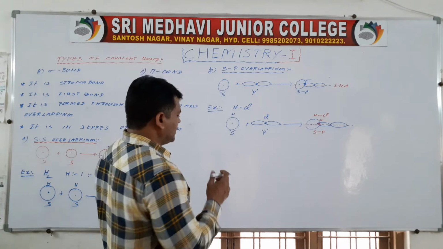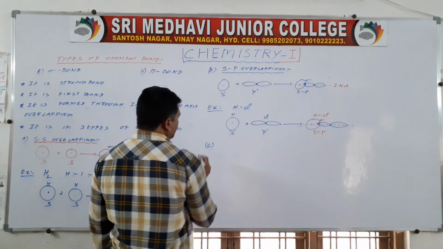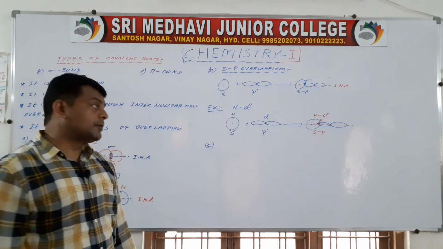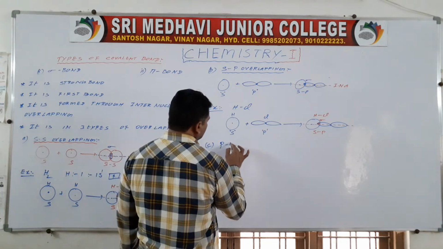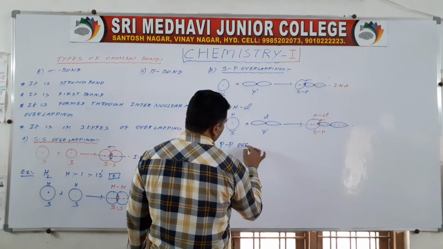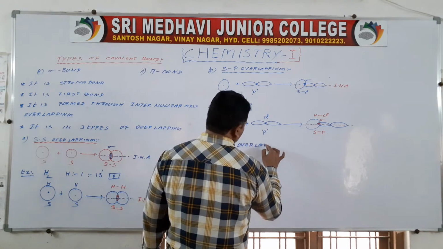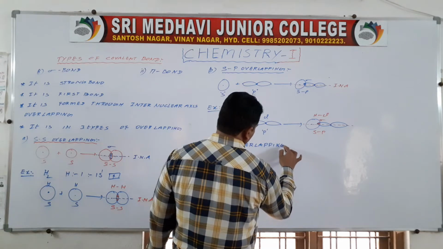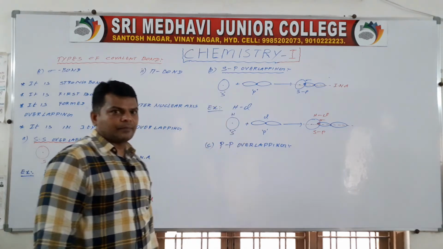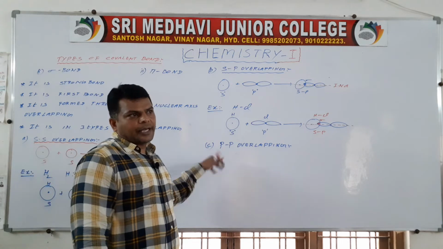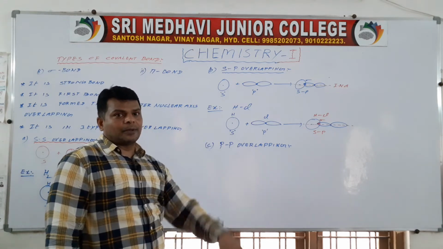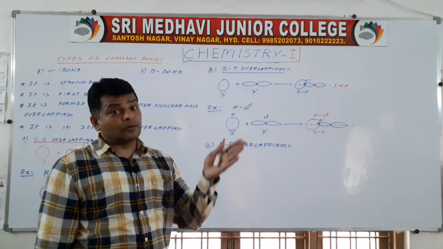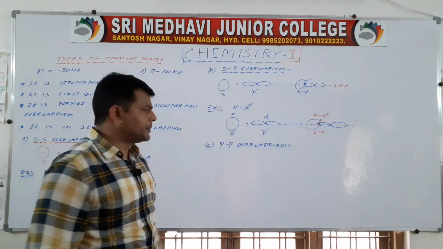Understand? Then C, p-p overlapping. One atom's p orbital overlaps with another atom's p orbital.